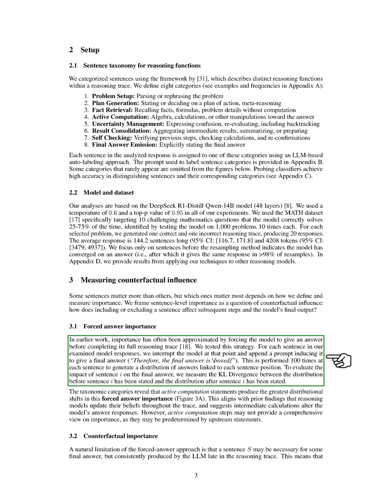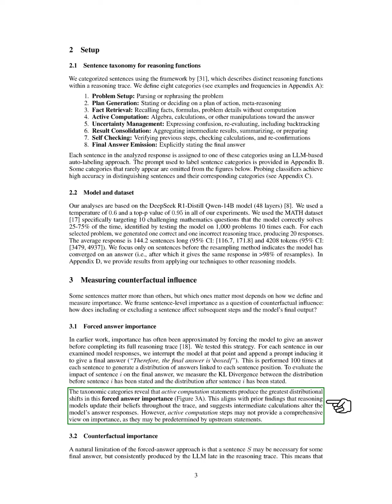We then assess the impact of a specific sentence on the final answer by measuring the difference in distributions before and after that sentence. Our findings indicate that sentences involving active computation lead to the most significant changes in the answer, supporting the idea that reasoning models adjust their beliefs as they process information. However, we recognize that this method may not fully capture the importance of earlier sentences that are necessary for later